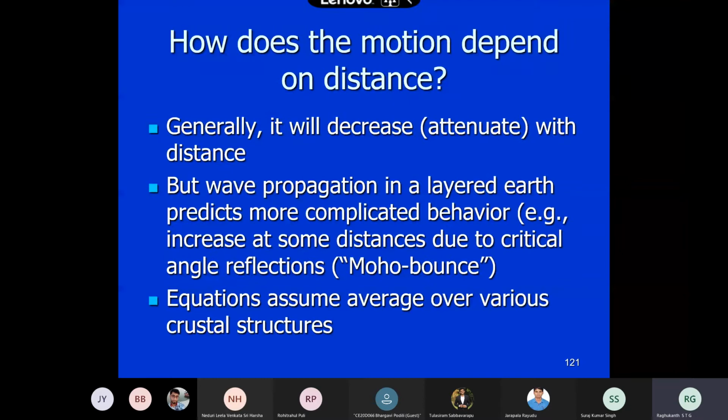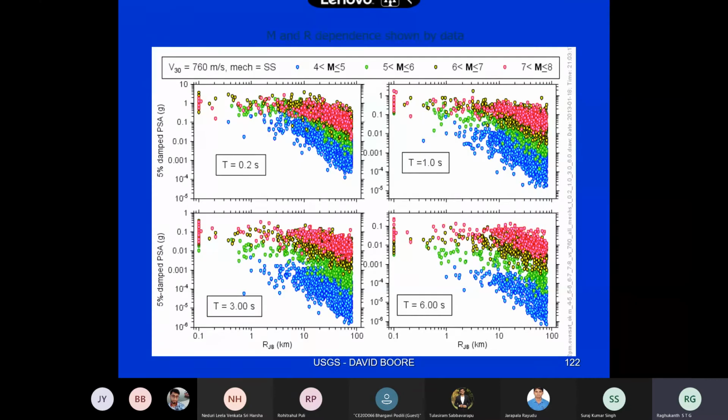Now let us see how it depends on the distance. Same as we have response spectra at 0.1 second, 0.2 second, 0.3 second, 10 seconds, will you see any pattern with the distance, not with respect to the magnitude? So I have plotted this here. This is for 0.2 seconds, this graph is for 1 second, this is 6 seconds and this is 3 seconds. Four time periods of response spectra, 5% damping.